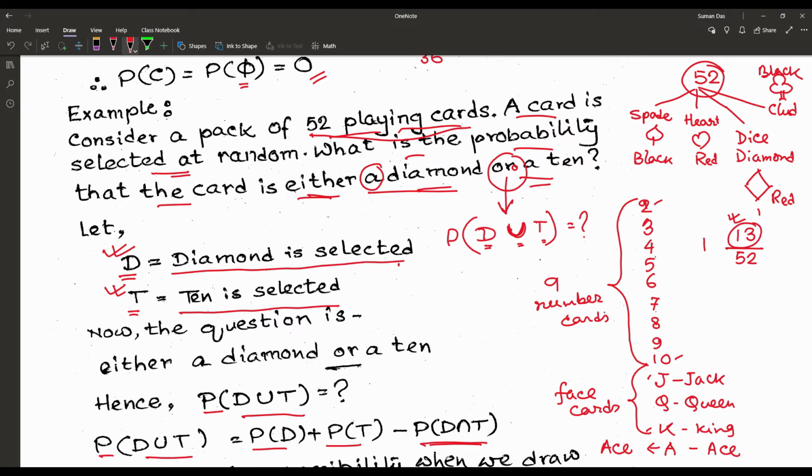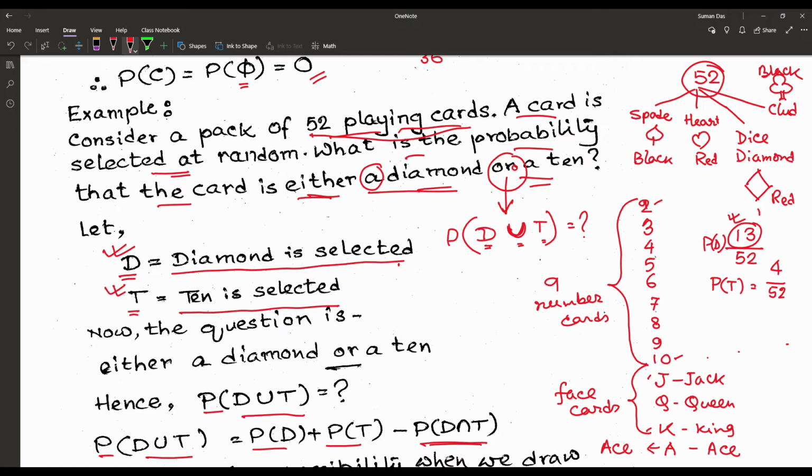That is the probability of diamond. Now when we pick a 10, how many 10s are there? One 10 for spade, one 10 for heart, one 10 for diamond, and one 10 for club. So there are 4 10s among 52 cards.